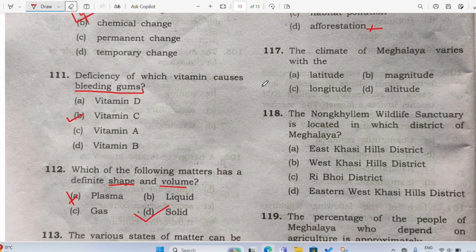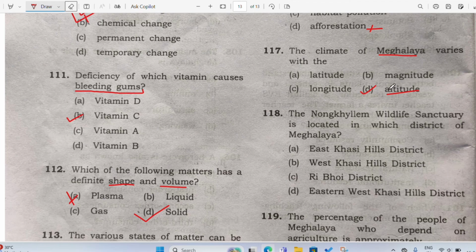All right, so 3 more questions left. The climate of Meghalaya varies with latitude, magnitude, longitude, altitude. So which is the reason here for Meghalaya? The climate of Meghalaya varies. So the climate of Meghalaya is changing, right? In some part we have, so the climate of Meghalaya varies with latitude, no. Magnitude, no. Longitude, no. It is because of altitude. Altitude means what? Altitude means height.